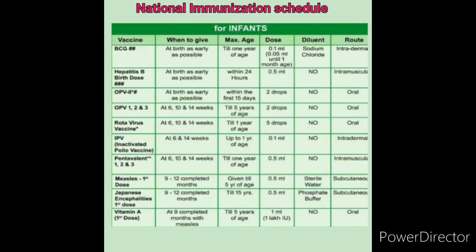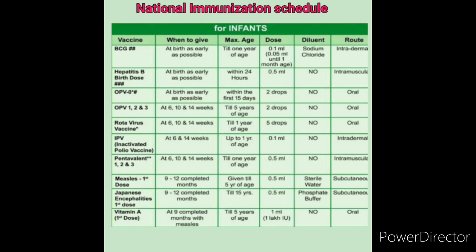Now in this picture we can see the revised immunization schedule for infants. You can see clearly what medicines are added in the revised schedule. Here we can see the new vaccines: inactivated poliomyelitis vaccine and rotaviral vaccine, and also Japanese encephalitis, which is there last, in the second column. This is the revised immunization schedule for the infant.